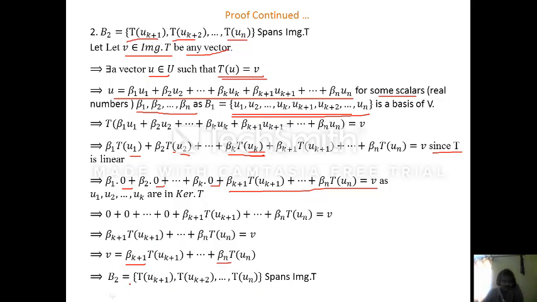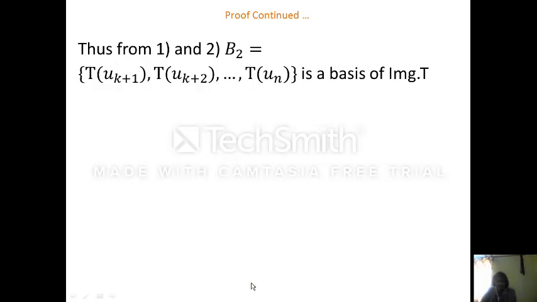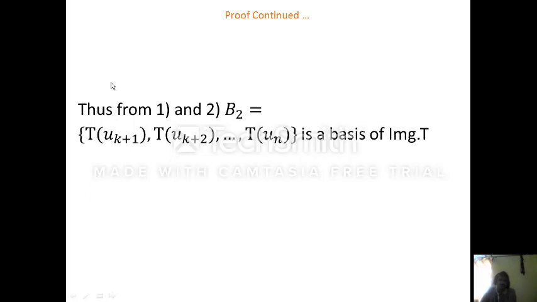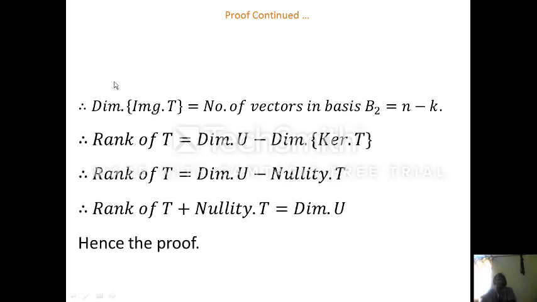So how many vectors does this B2 contain? B2 contains the vectors from k+1 to n, since we have removed k vectors from the n vectors. So this B2 contains n minus k vectors. So from 1 and 2 we have that B2, equal to T of uk+1, T of uk+2 and so on up to T of un, is a basis of the image of T.